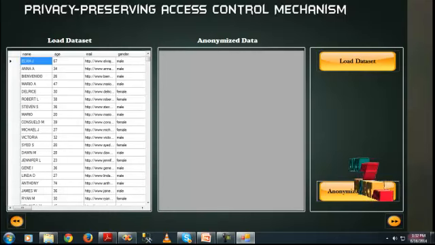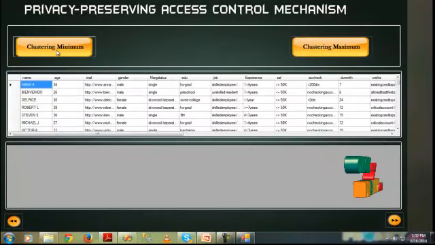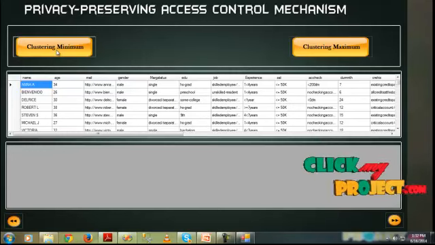Click on the anonymous to salary button. We have taken three attributes. The first attribute value is salary in the anonymous data. The anonymization in the clustering process depends on salary. Click on the next button, then the clustering of minimum button. We can see our dataset values, with the first attributes listed age-wise and salary-wise.